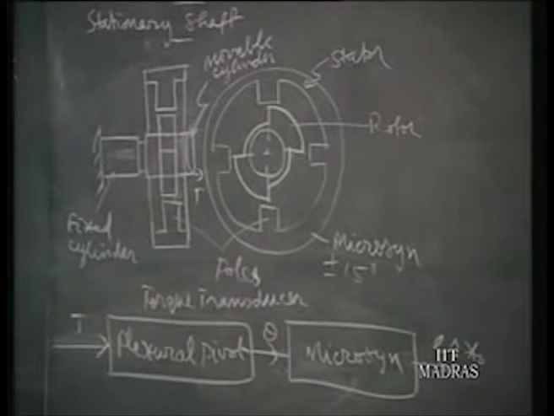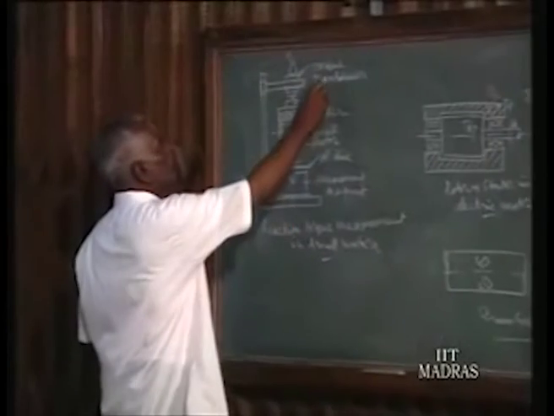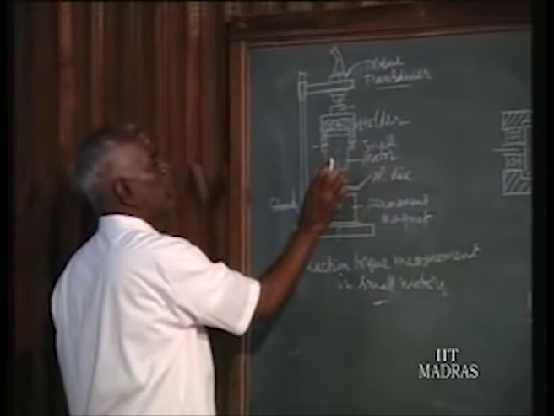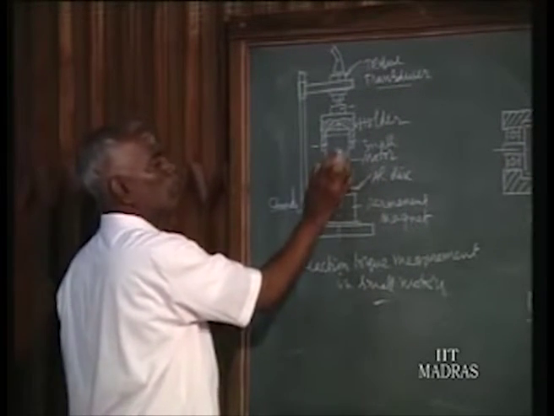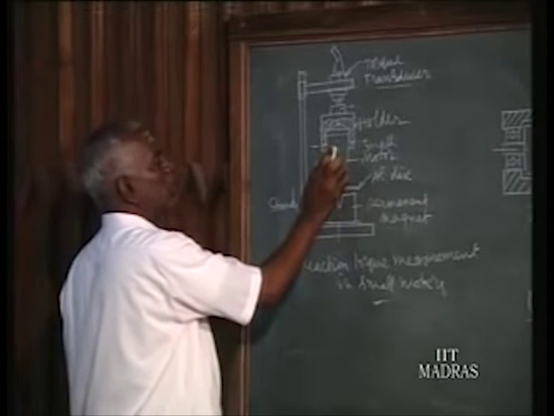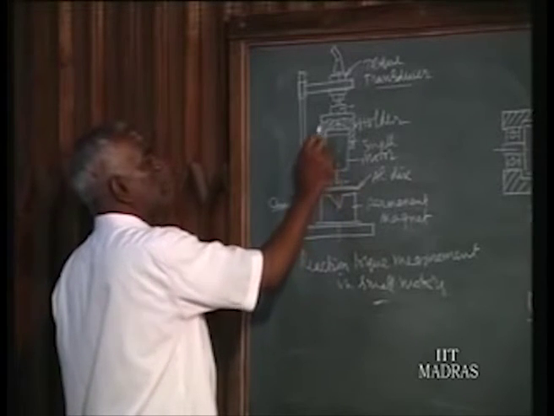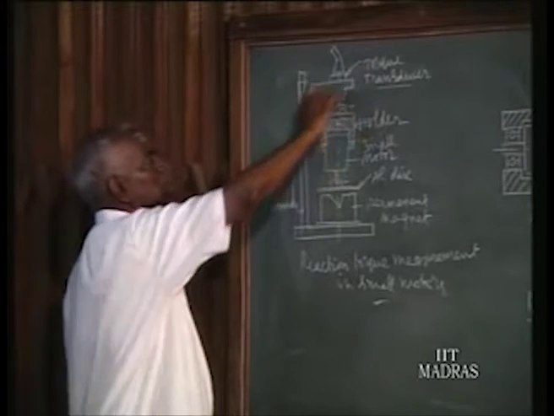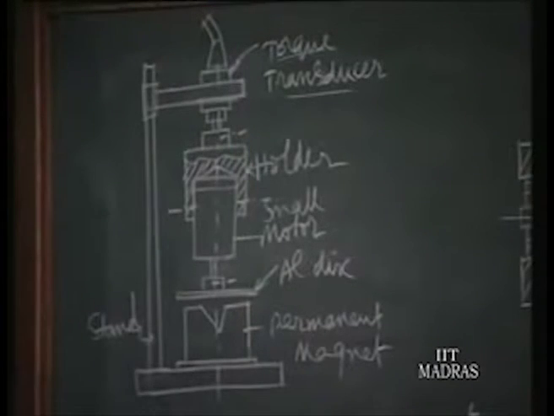Such a transducer is made use of here, that we call the torque transducer. So the reaction torque is there on the motor. When the motor is under the torque, then naturally it is transduced by the torque transducer into voltage, which will be connected to an instrument. Yeah, that is the wire carrying the signal to the instrument.